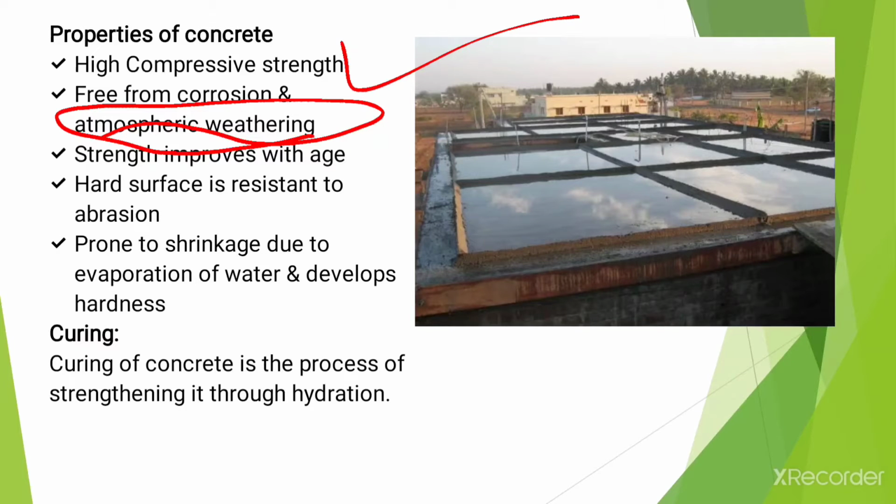Then, strength improves with age. The concrete strength improves with age, meaning day by day, it improves with time. Then, the hard surface is resistant to abrasion but prone to shrinkage due to the evaporation of water. The concrete starts shrinking due to the evaporation of water and it develops hardness. When there is development of hardness, it is resistant enough to abrasion.